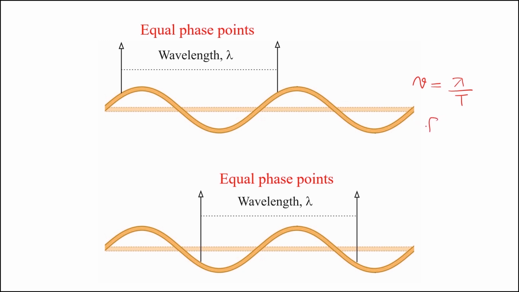But we know that the frequency and the period are related as f equal to 1 by T. Therefore, the wave velocity is given by v equal to lambda times f. The speed of propagation equals the product of wavelength and frequency.